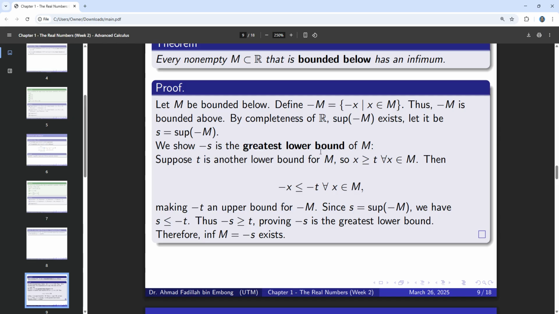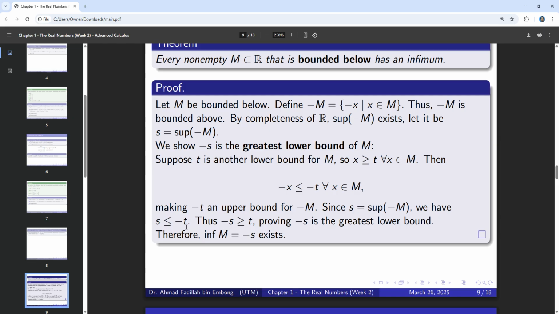From what we have discussed before, negative t is also an upper bound. Recall that s is the least upper bound. Therefore, s must be less than negative t. That is a key point here that you have to understand. s is the least upper bound, and negative t is also one of the upper bounds. Therefore, s must be less than negative t.